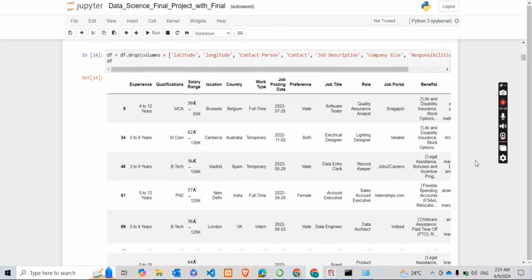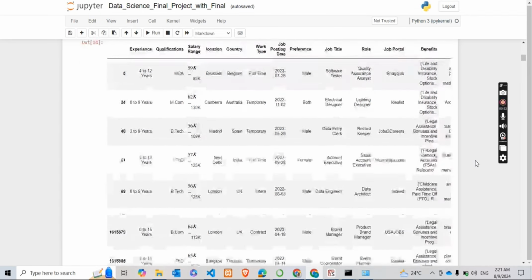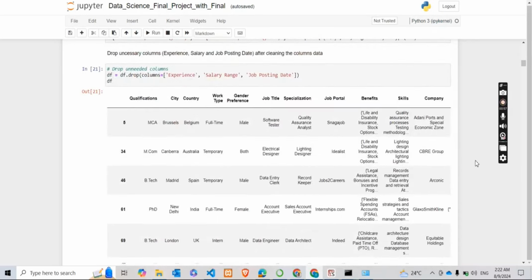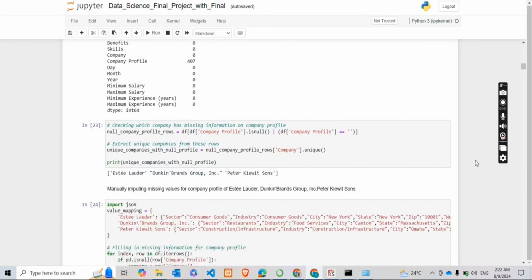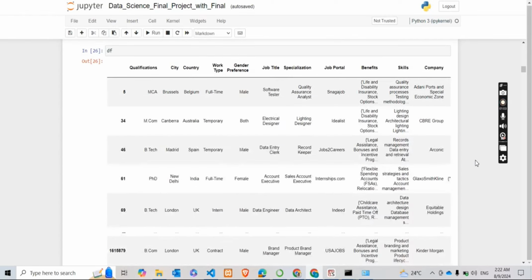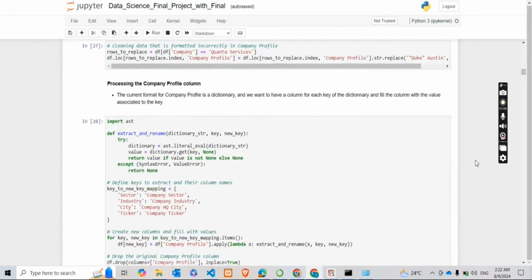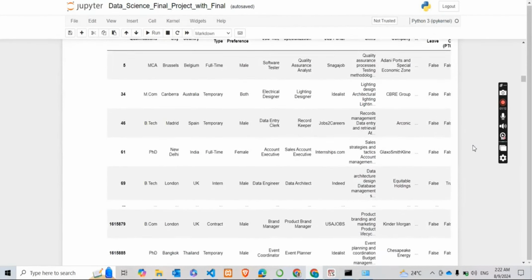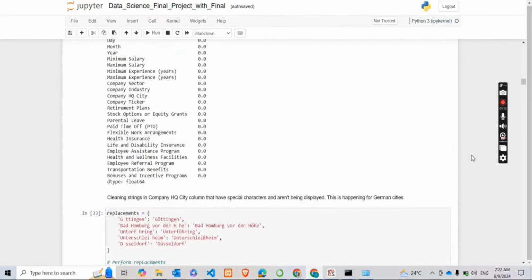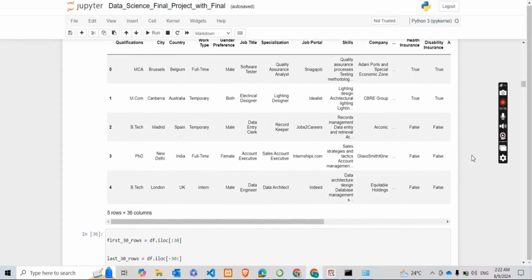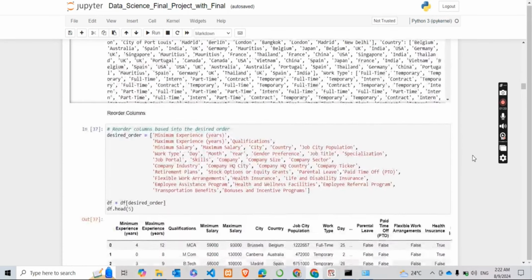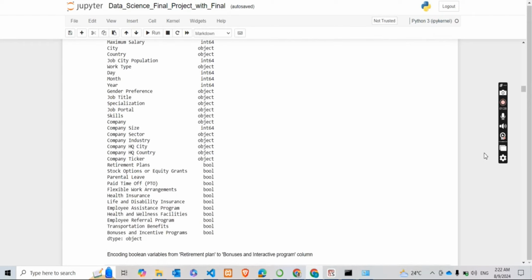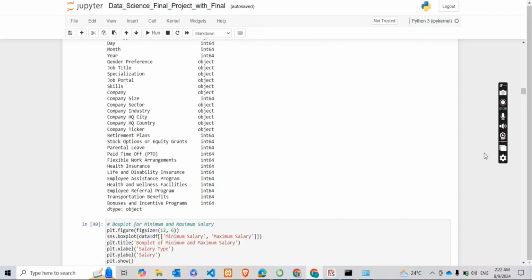We cleaned the data based on various criteria, like dropping unnecessary columns, selecting some particular countries to work on, renaming some columns for easy identification and use, and also cleaning some columns because some of them were actually dictionaries: the company profile was a dictionary, and the benefits too. Using the benefits, for instance, we created several other columns with true or false values, to make it easier to use and analyze, and easier to do EDA before data integration and analyzing the whole data in a very extensive EDA.